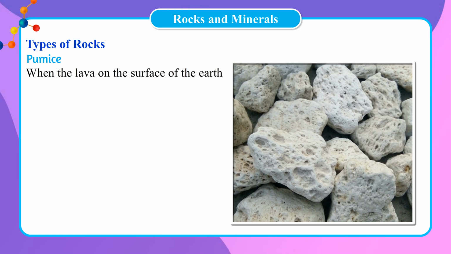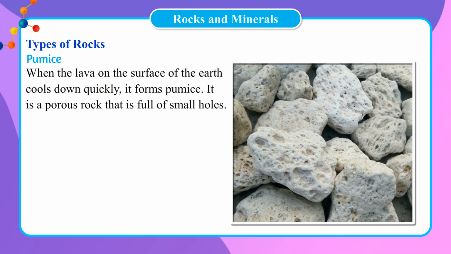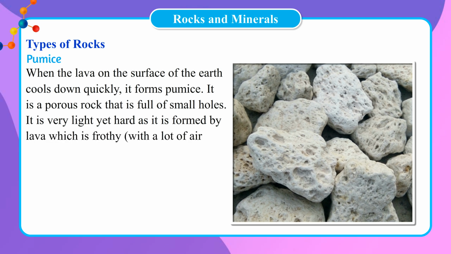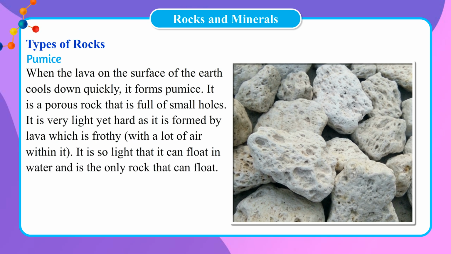Pumice. When the lava on the surface of the earth cools down quickly, it forms pumice. It is a porous rock that is full of small holes. It is very light yet hard as it is formed by lava which is frothy, with a lot of air within it. It is so light that it can float in water, and is the only rock that can float.